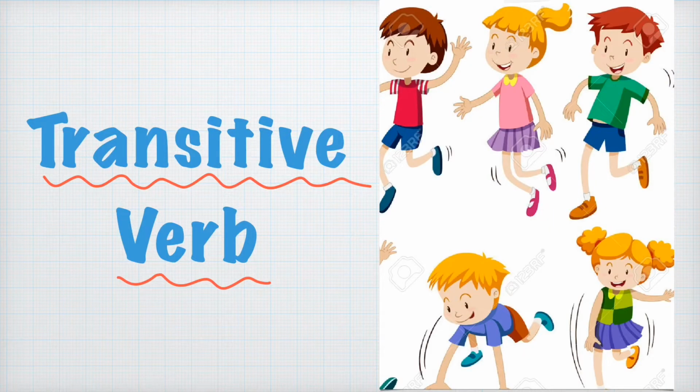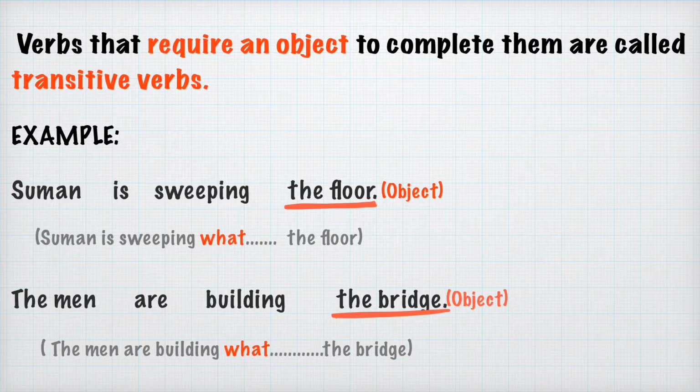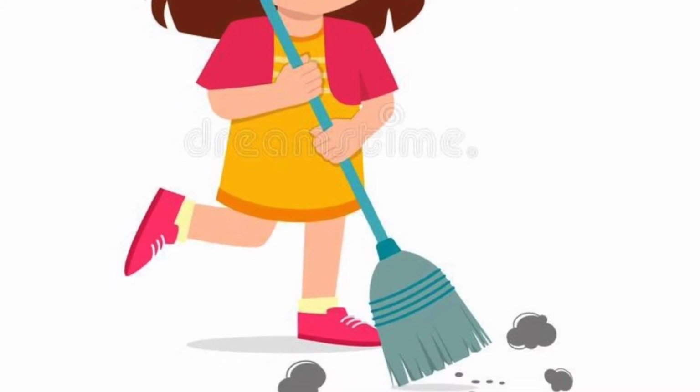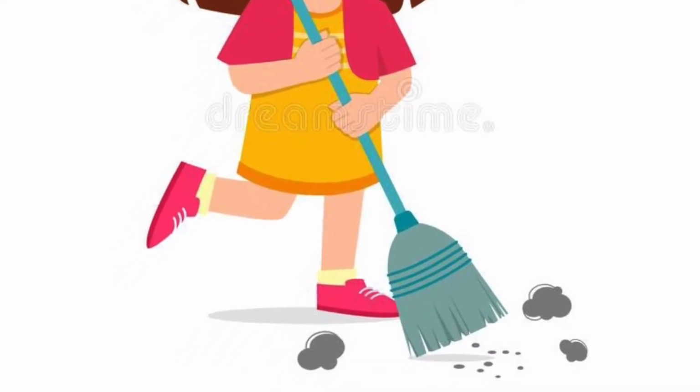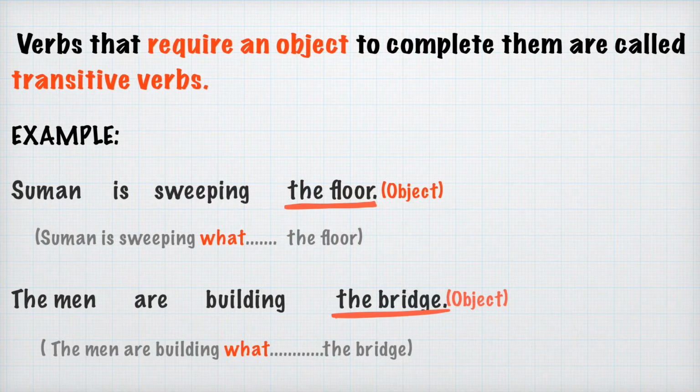At first, we'll discuss transitive verbs, how we can identify them and which are the transitive verbs in a sentence. The verbs that require an object to complete them are called transitive verbs. Here we can take some examples to make it more clear. Suman is sweeping the floor. Dear students, you can see Suman is sweeping what? The answer is the floor.